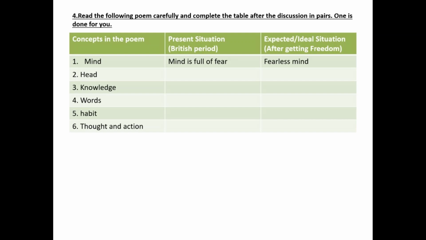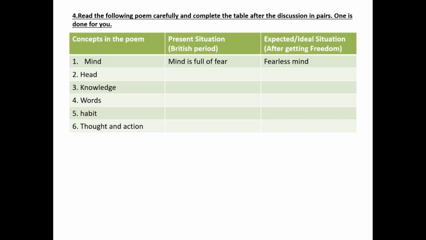Activity number 4. Read the following poem carefully and complete the table after the discussion in pairs. One is done for you. Students, first of all I will clear you all the 3 columns. Concepts given in the poem. You can see the 6 concepts given in the poem.